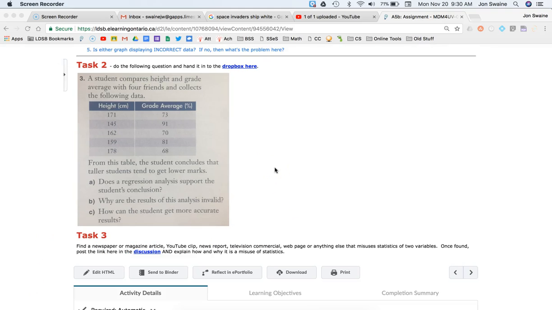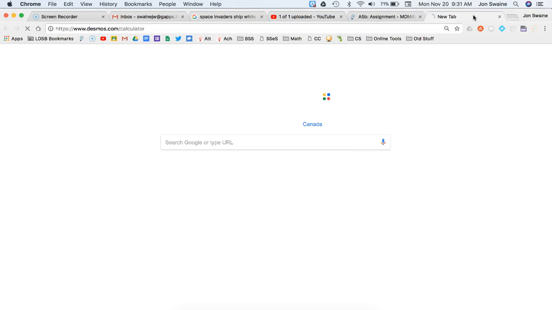So for question number 2, height versus grade average. This is a good example of a relationship where you could say that there is something there. It says, does a regression analysis support the student's conclusion? What that really means, and I had some questions about what does that actually mean, is you're supposed to go to Desmos and take that data and put it in and see what Desmos tells you.